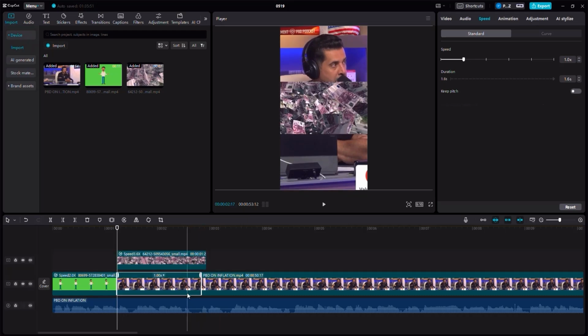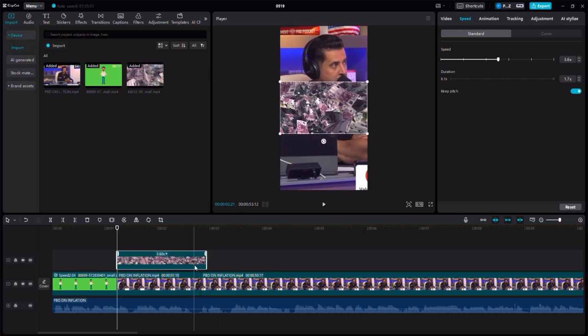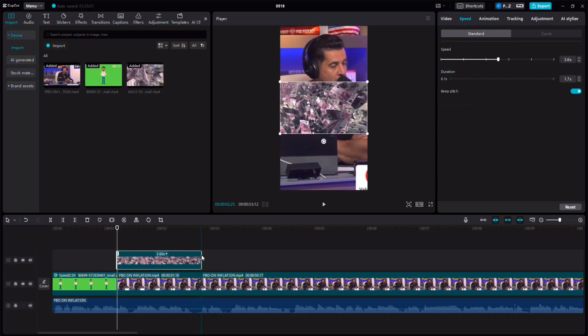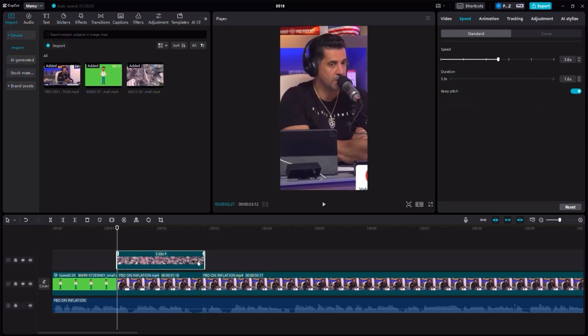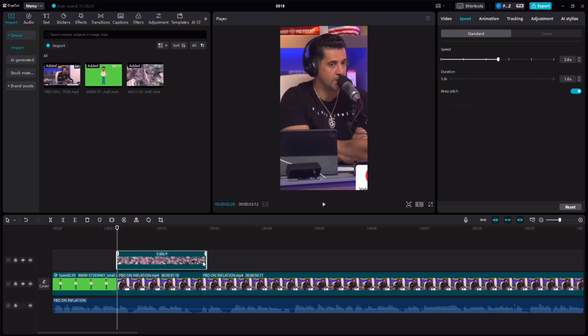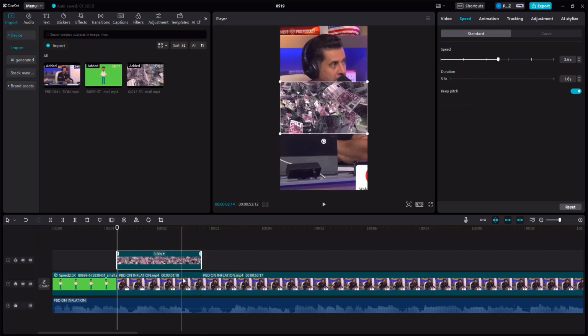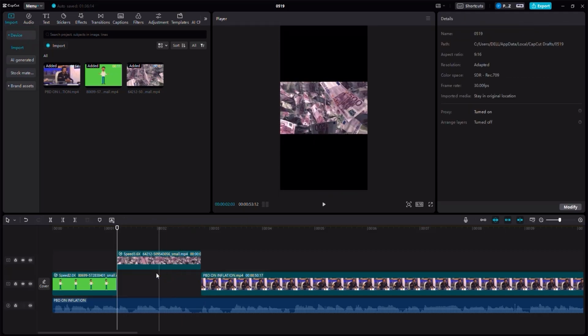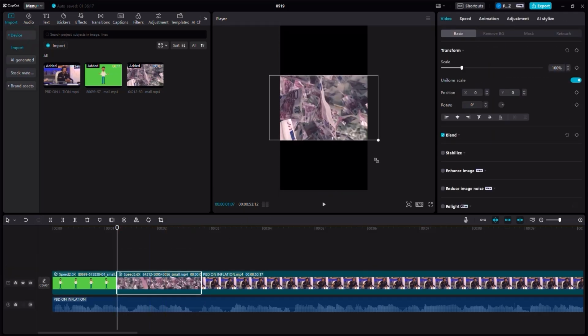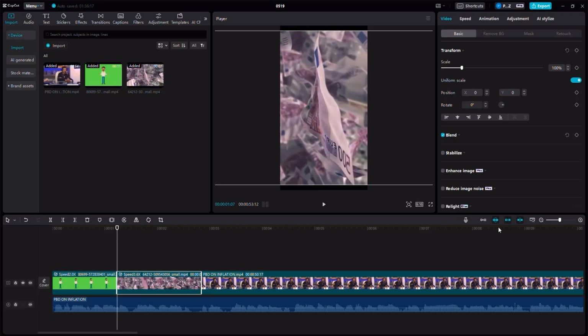And here, this is our video, and this is the new video. So generally speaking, we have to match them in size, and you can see now they match. When I move this, you can always crop your video like this at will. And when I crop it just like this, you can see it fits with the other video. So now I can remove the other video, drag this one back, and make sure to fill the entire screen with this video that we have just added.